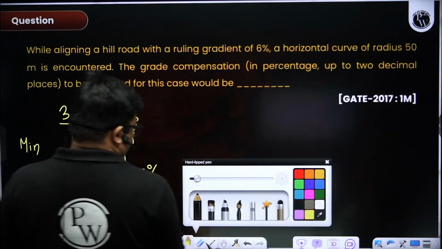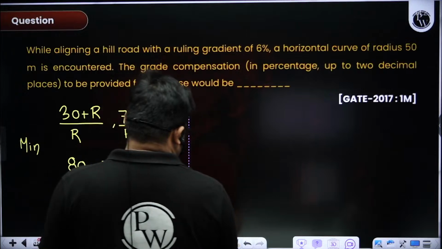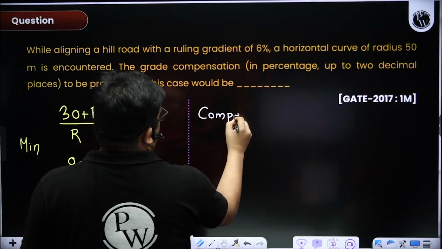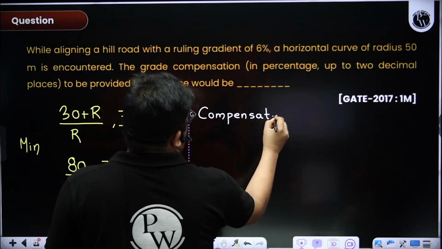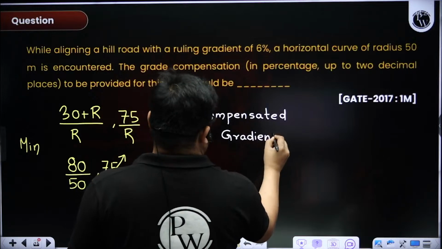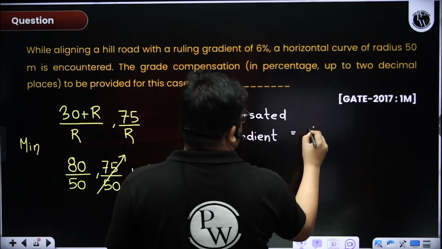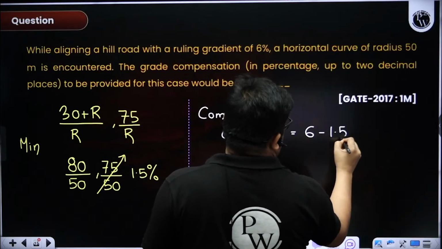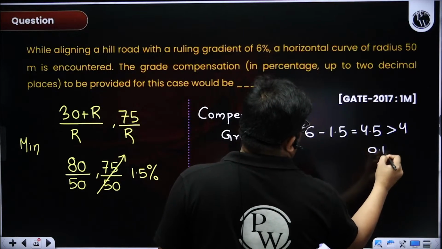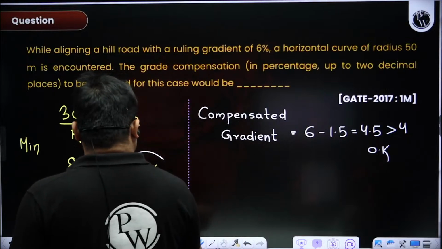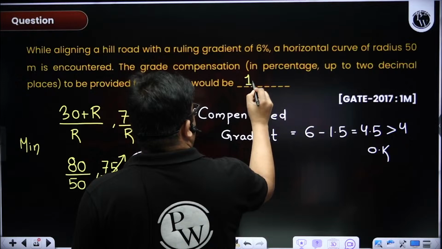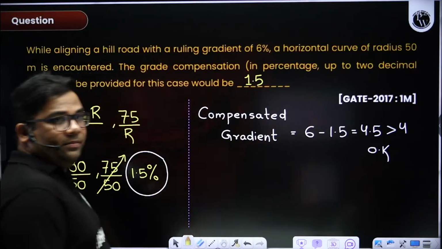Now I have told that always find out the compensated gradient once to check. Once you find out the grade compensation, always find out the compensated gradient to check. The initial gradient is given as 6 and grade compensation I am getting 1.5. So I am getting 4.5, which is greater than 4. So everything is fine, and this will be the answer. So always do a check. Here it was coming fine, but there might be a case where it is not coming fine.